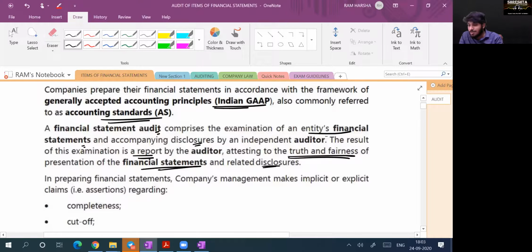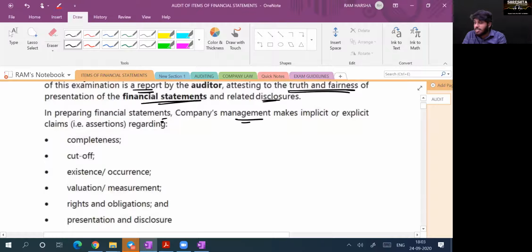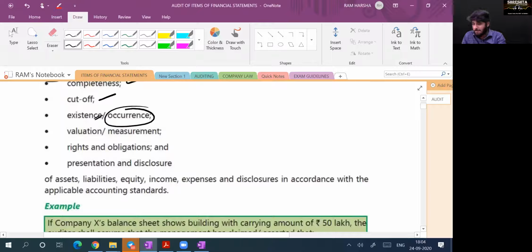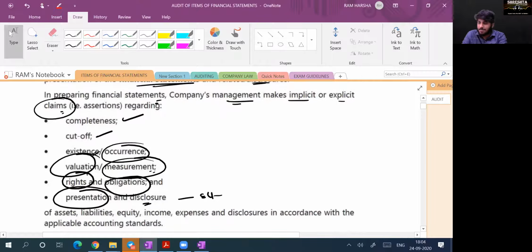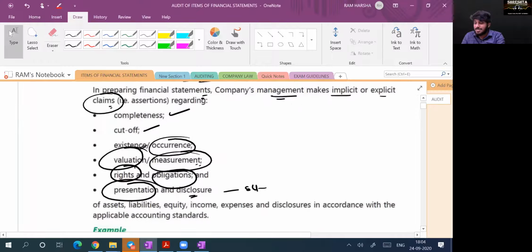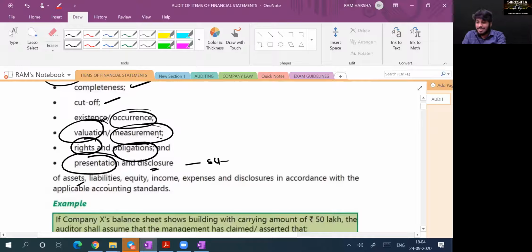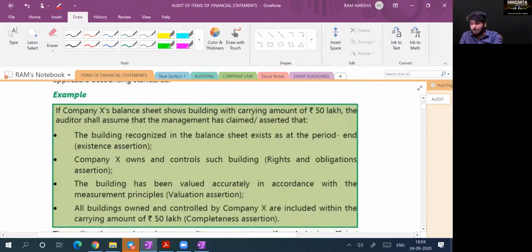So in preparing financial statements, company management makes implicit or explicit claims. The company says we have recorded all the assets. Company says transactions are recorded in current accounting period. Company says assets are existing, purchases have occurred. Company says assets are valued properly, depreciation is measured properly. Company says assets are owned by the entity or liabilities or obligations of the entity. Company says these are all the items which are presented and disclosed as per Schedule 3. The company will make all these assertions. Now you have to verify all these assertions. It may be relating to asset, liability, equity, income, expense, and disclosures. Are you clear? Yes, sir.